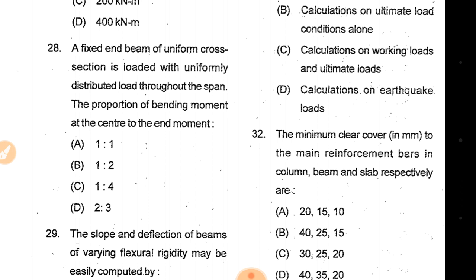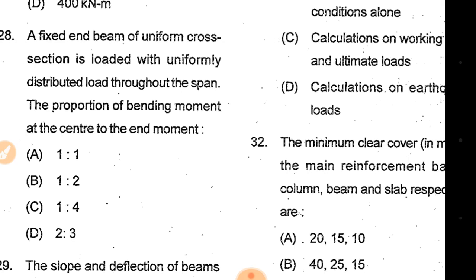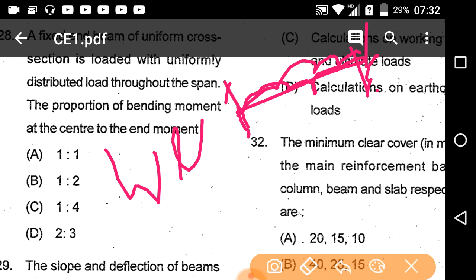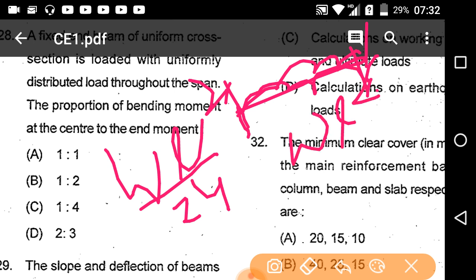The bending moment at the center is WL square by 24, and the bending moment at the end is WL square by 12.